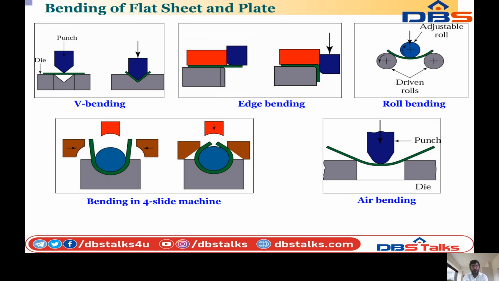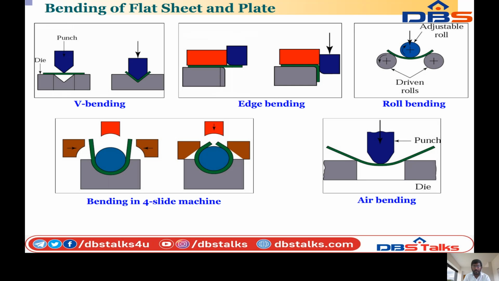So edge bending, roll bending, bending in four slide machinery, air bending. We can see the edge bending. The sheet metal is placed over some excess part. When punching is applied to the sheet metal, the sheet will bend.